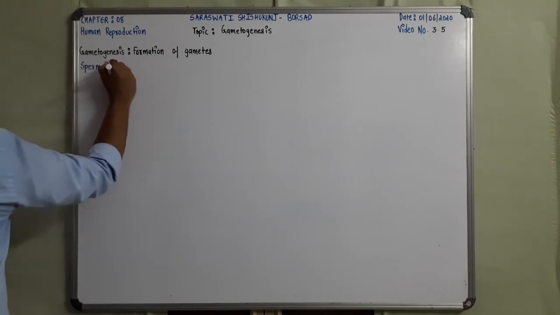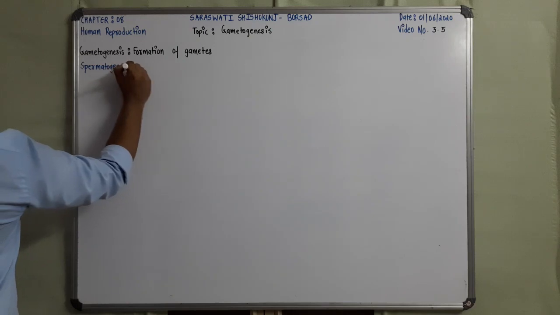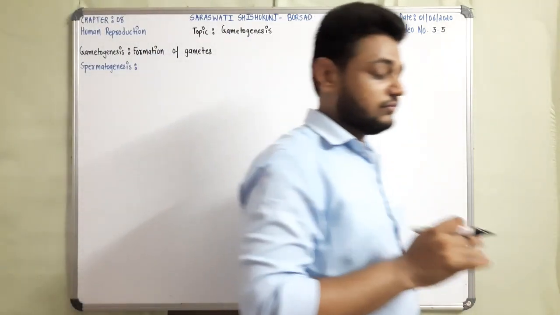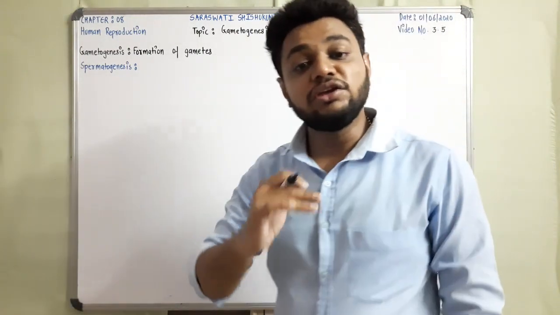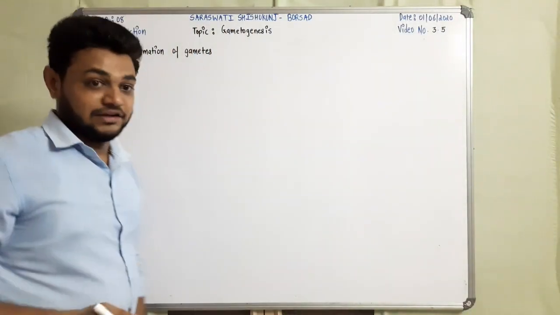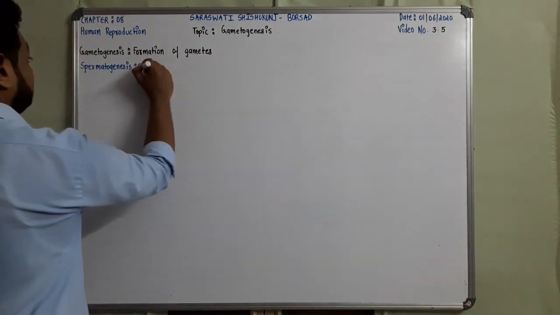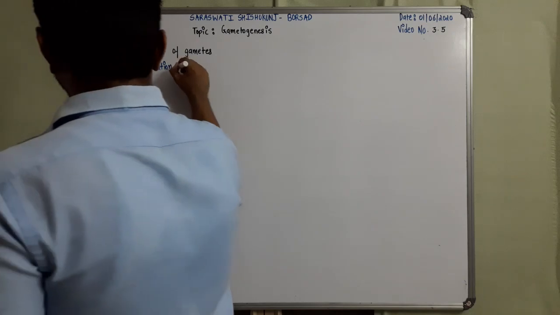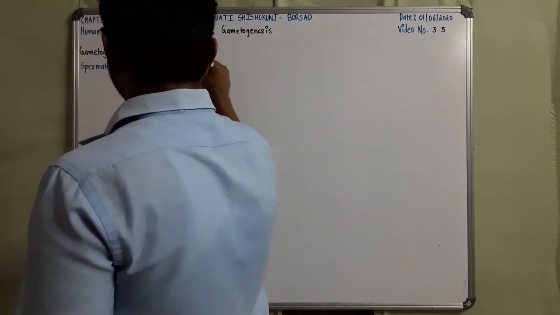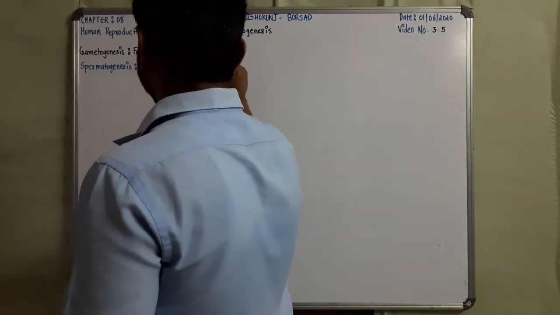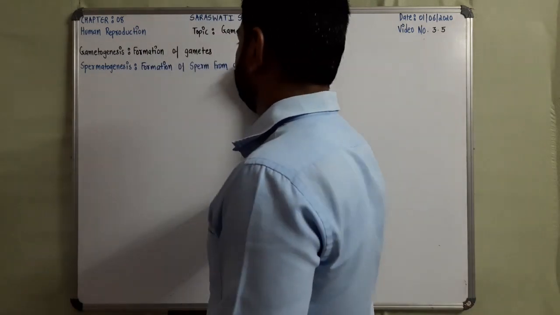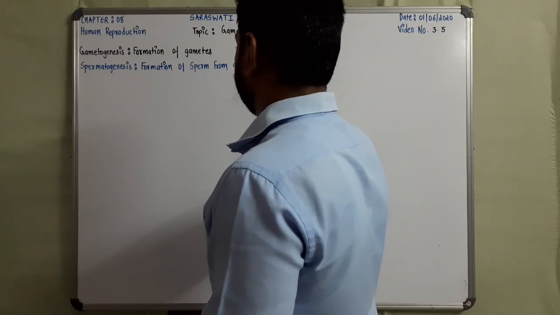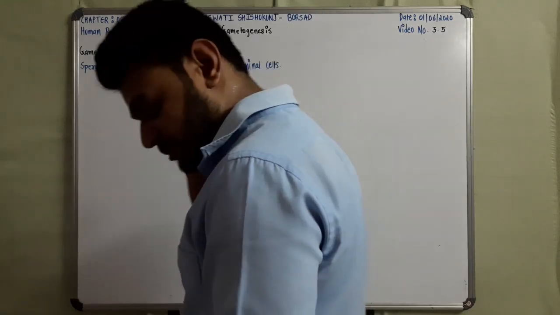Spermatogenesis is the formation of sperm or spermatozoa from immature germinal cells, right? That is referred to as spermatogenesis.